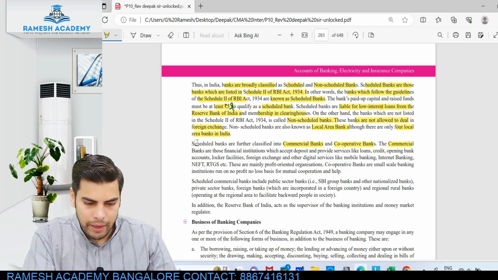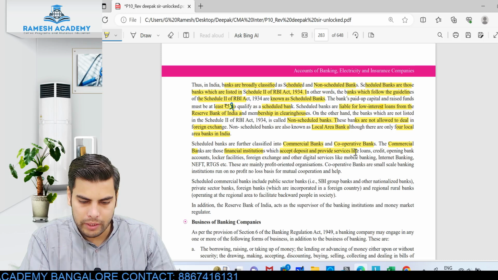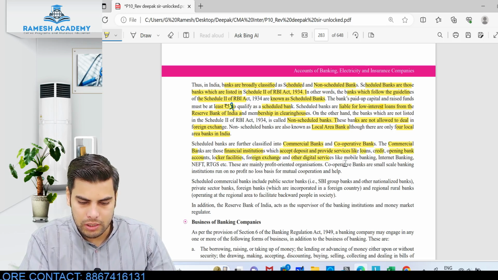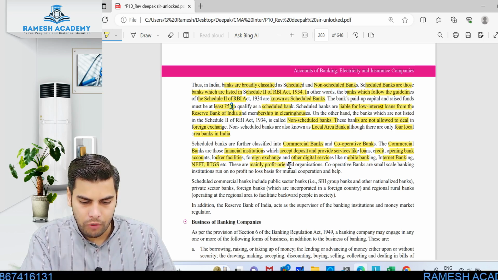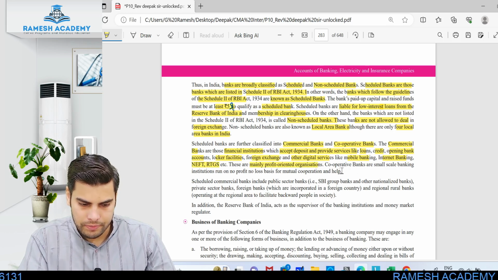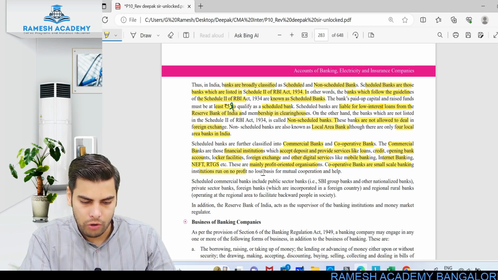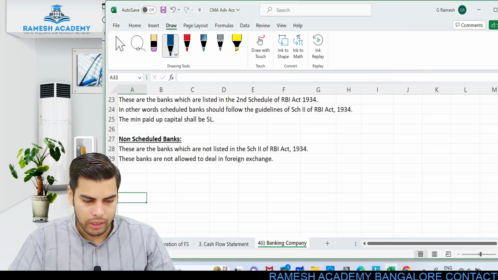The commercial banks are those financial institutions which accept the deposit and provide services like loan, credit, opening bank account, locker facility, foreign exchange and other digital services like mobile banking, internet banking, NEFT, RTGS, etc. So these are mainly profit oriented organizations. Okay, so cooperative banks are small scale banking institutions run on no profit no loss basis for mutual cooperation and help. Okay, let me write this.